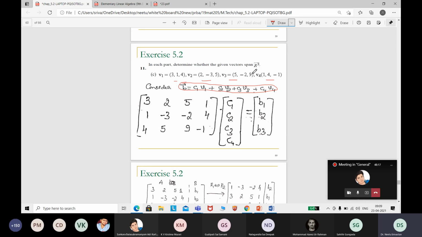Okay, and if you want to directly write from the vectors, all vectors should be given as column vectors. Either you write the system of equations and then write the augmented matrix, or whatever vectors are given, keep them as column vectors. That is how it is done.